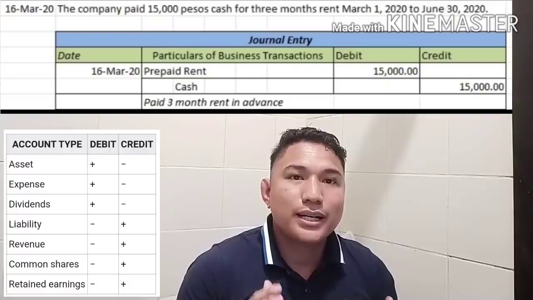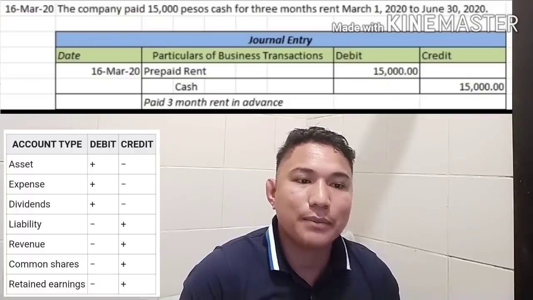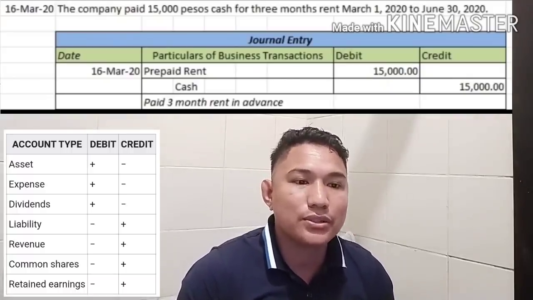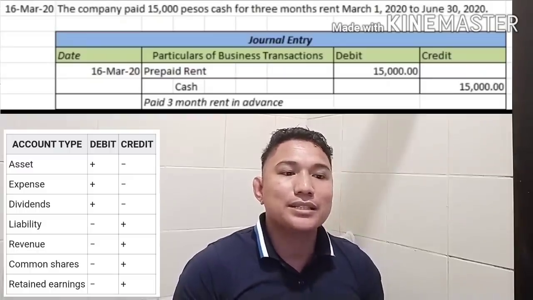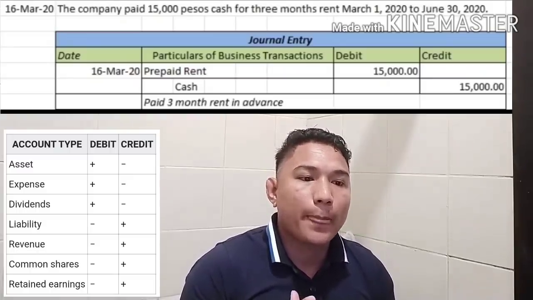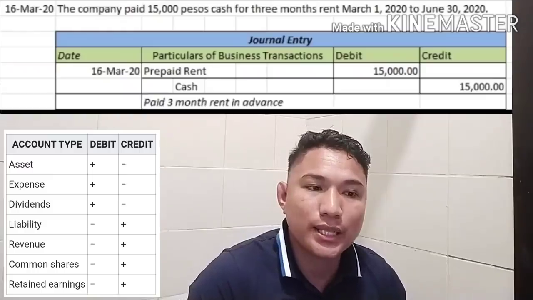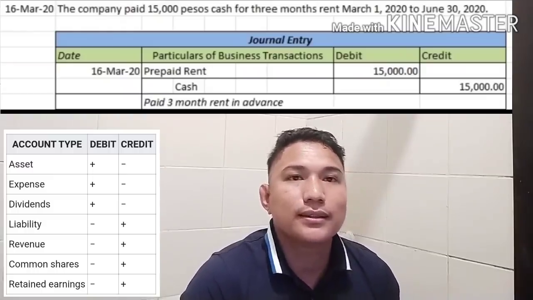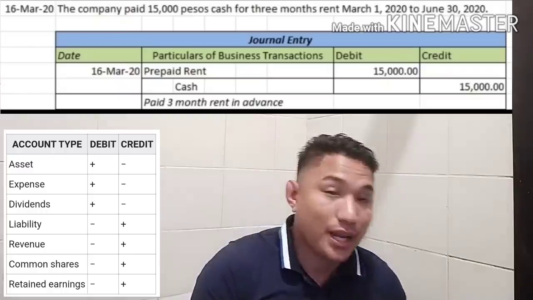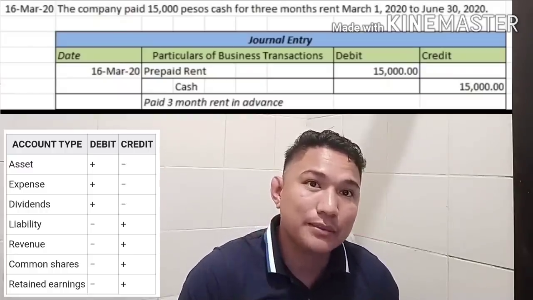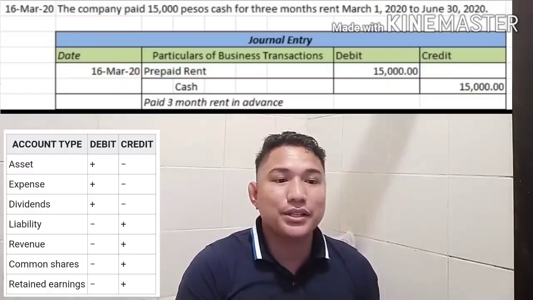Transaction number 7. On March 16, 2020, the company paid 15,000 pesos cash for 3 months rent from March 1st, 2020 to June 30th, 2020. Now, you paid your rent 3 months in advance. What entry are you going to record?